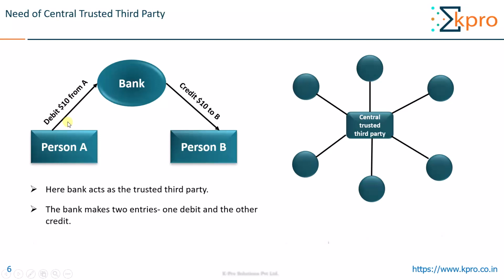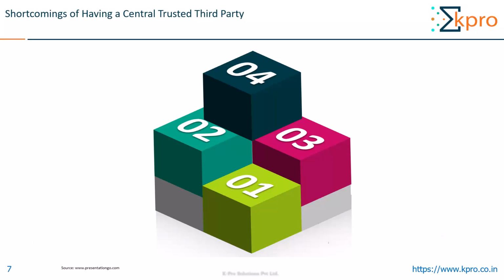The bank makes two entries, one debit and one credit. Here we must have this bank in order for this transaction to happen. This is basically what the need of a central trusted third party is. Next, let us see a few shortcomings of having a central trusted third party.